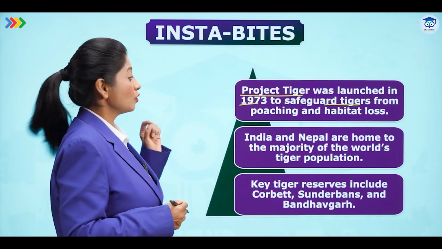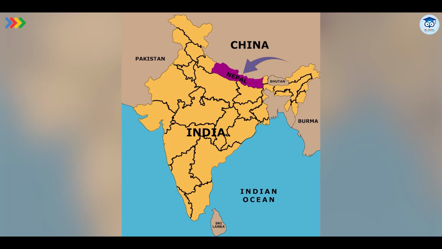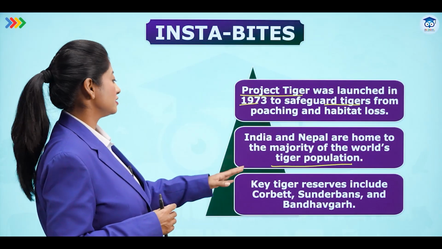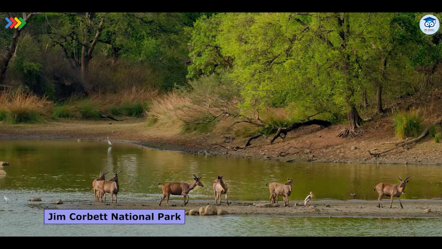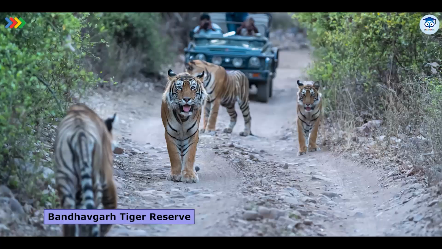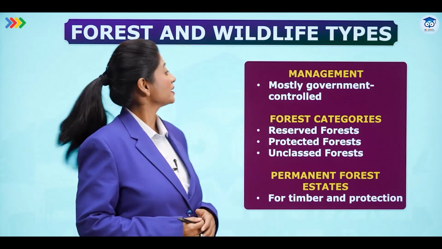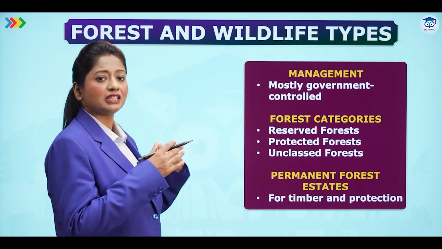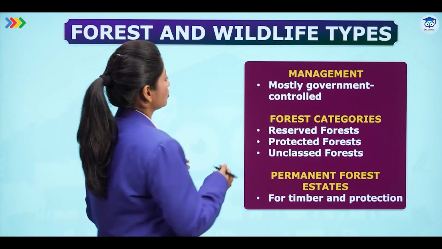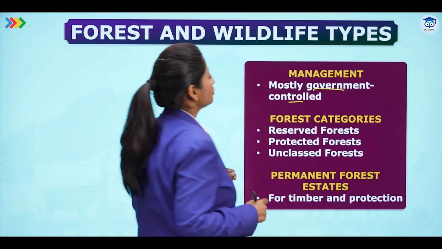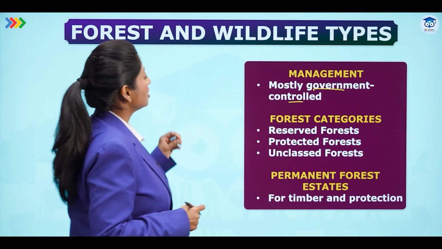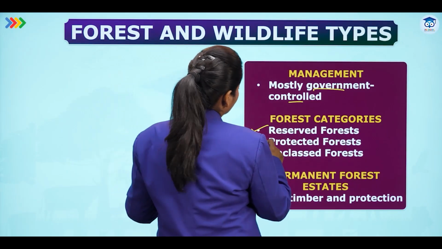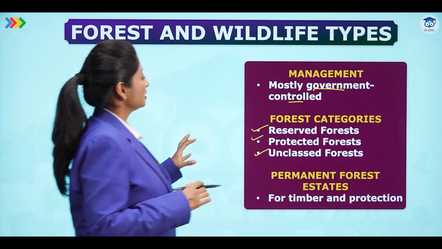India and Nepal are home to the majority of the world's tiger population. So now we have upgraded ourselves from this. Key tiger reserves include Jim Corbett National Park, Sundarbans and Bandhavgarh. Forest and wildlife management is mostly government controlled, either by the central government or the state government. Then forest categories: these are reserved forest, either completely reserved, or protected forest, or unclassed forest. So these are the categories.